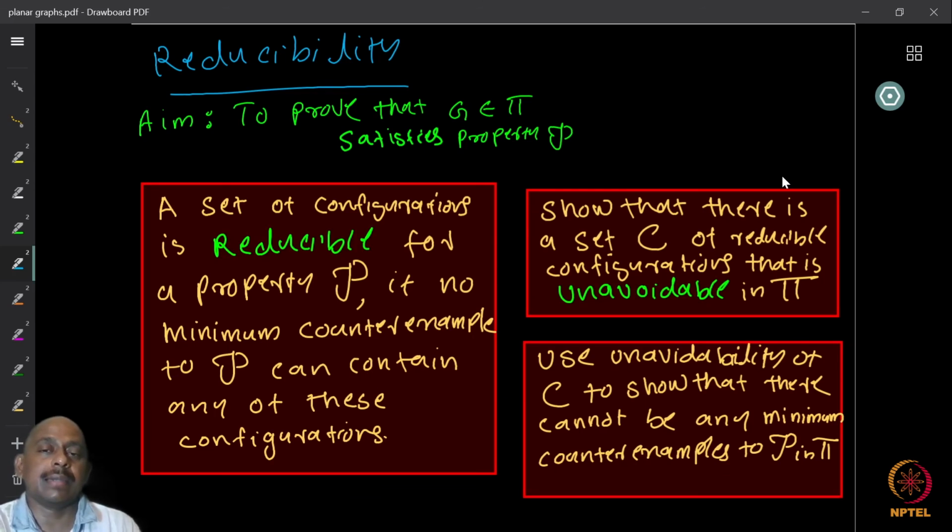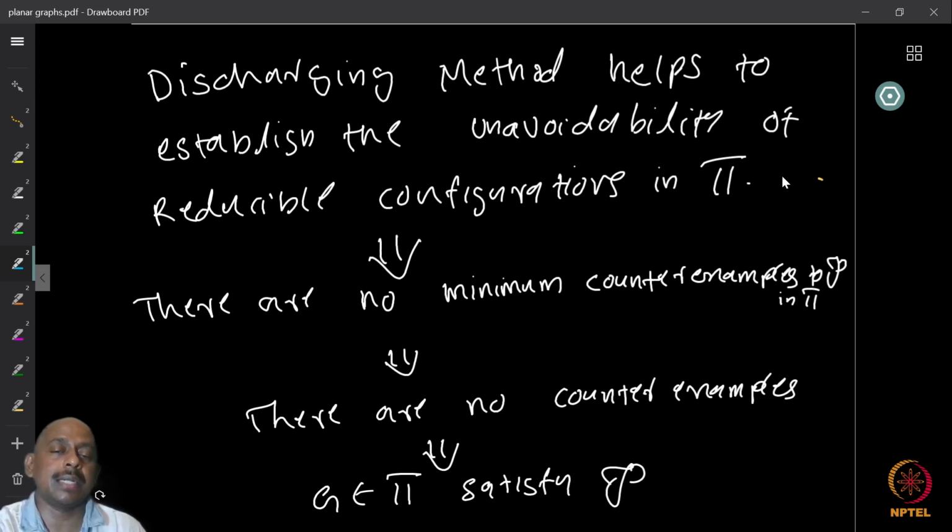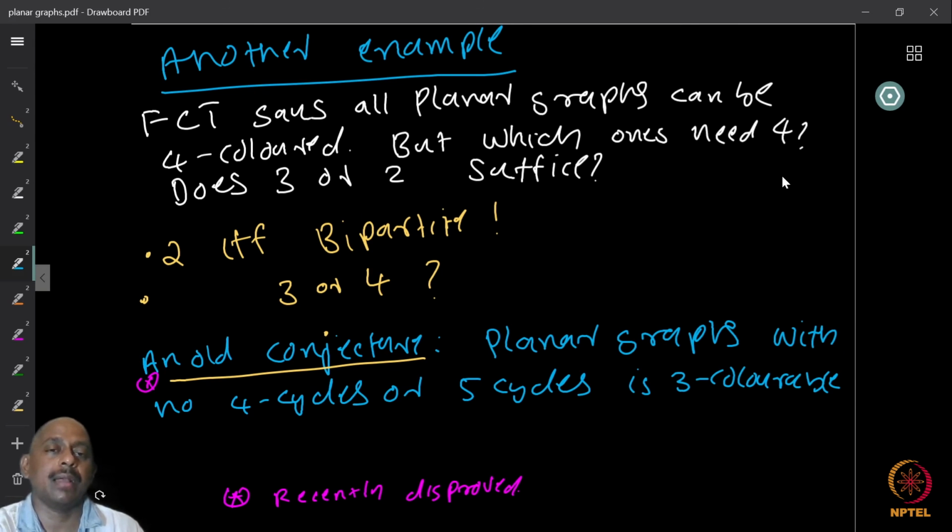Now try to show that one of the structures must be present in the class of graphs that we are looking at, or for what class of graphs we can show something like this. And if you can show that it is unavoidable for that particular class, we know that the property must be true.